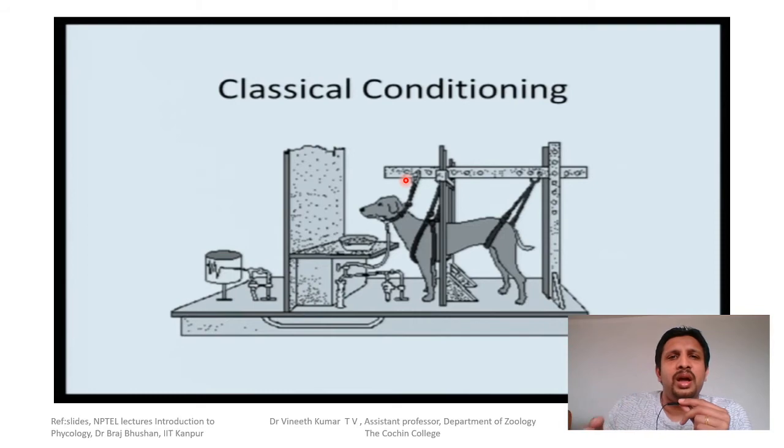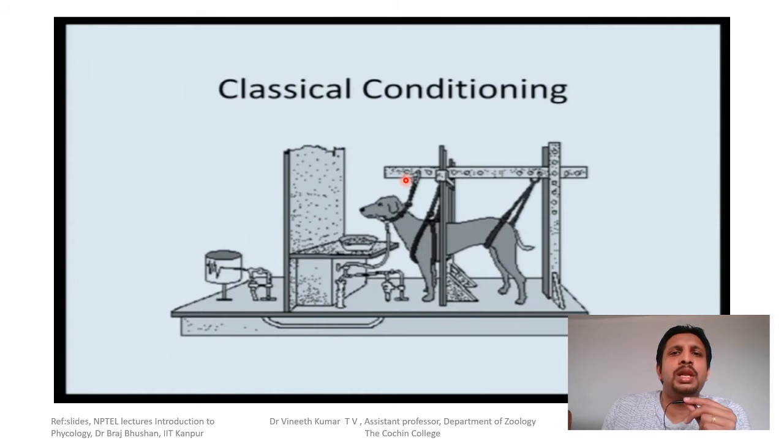Association means the food is the stimulus for the dog to salivate. That is a normal response in every animal. When it sees the food, it will salivate. So there is a stimulus, which is food, and the response is salivation. As we said in the beginning, in learning you have a stimulus and a response, and that is the path where learning occurs.